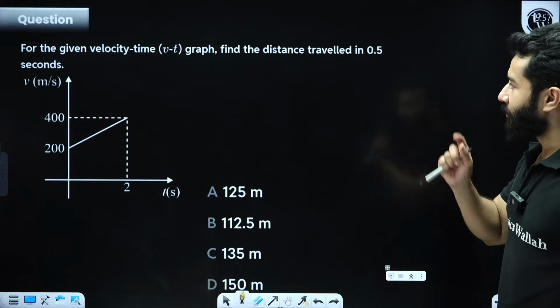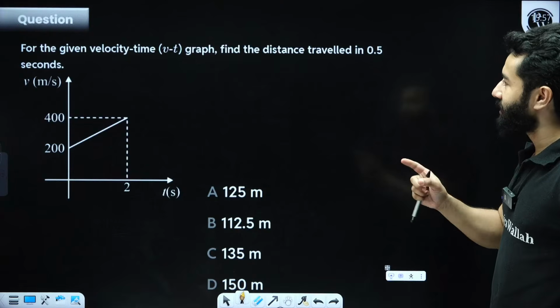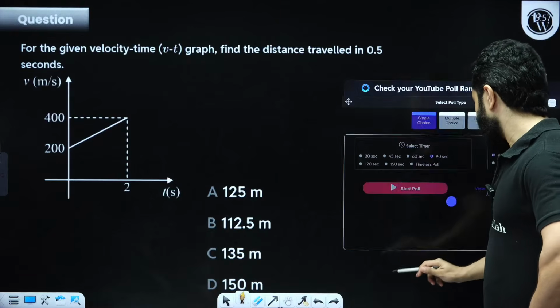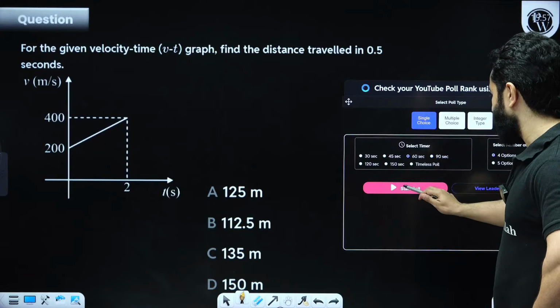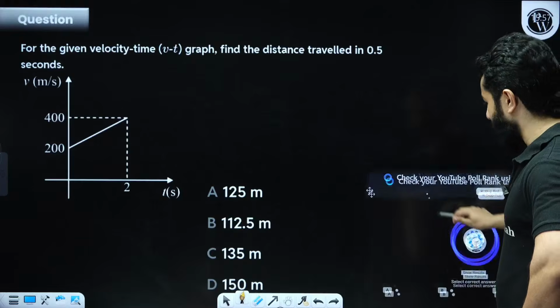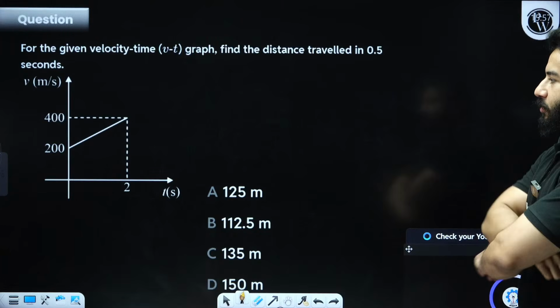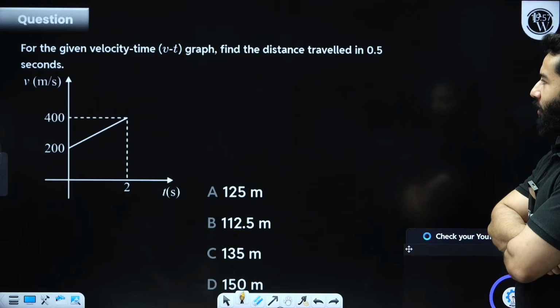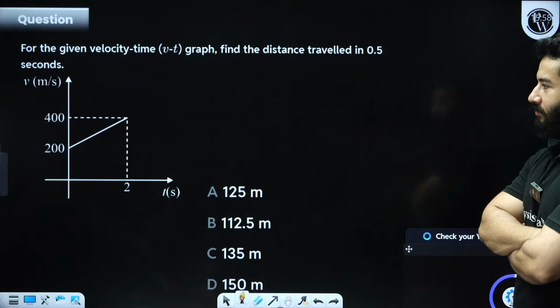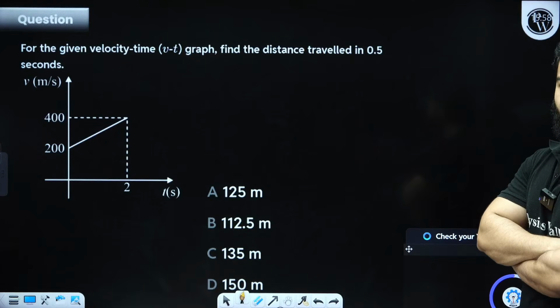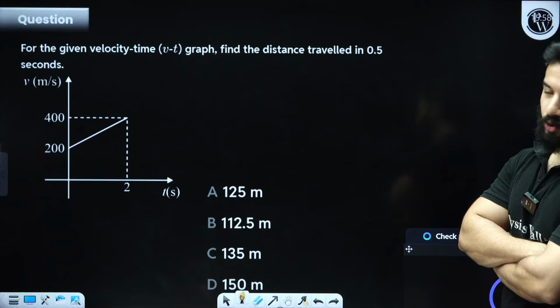For the given velocity time graph, find the distance traveled in 2 seconds. Find distance traveled in 2 seconds. 60 seconds is the time that I'm going to give you in this question. Be quick. Let's find out the answer for this one. You have to find out the distance traveled. Final velocity is 400. Total time is 2.